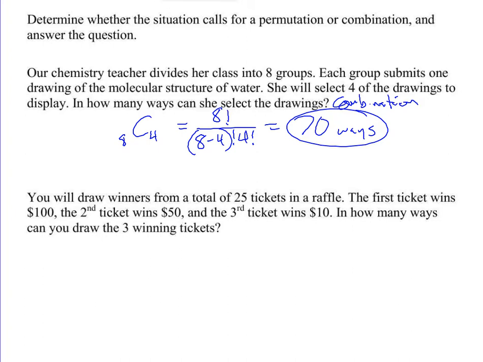You will draw winners from a total of 25 tickets in a raffle. There's only 25 tickets in the raffle. Be a good raffle to be involved in. The first ticket wins $100. The second ticket wins $50. The third ticket wins $10. How many ways can you draw the 3 winning tickets?